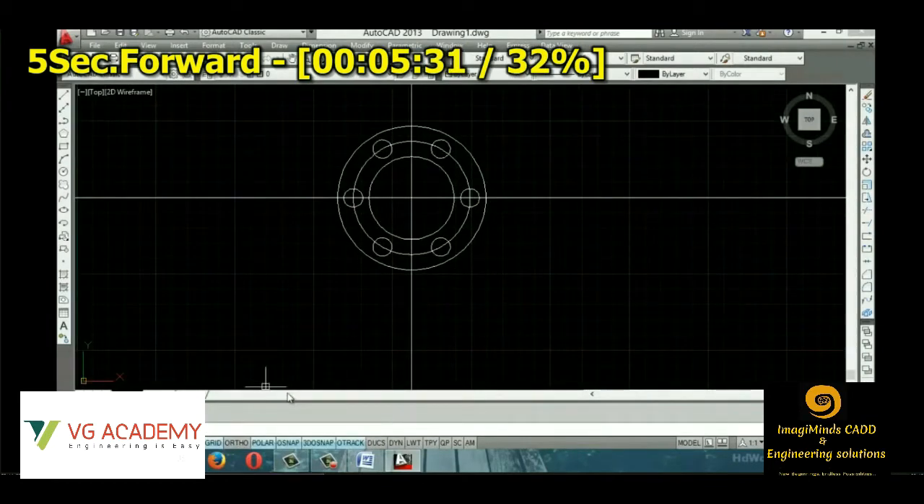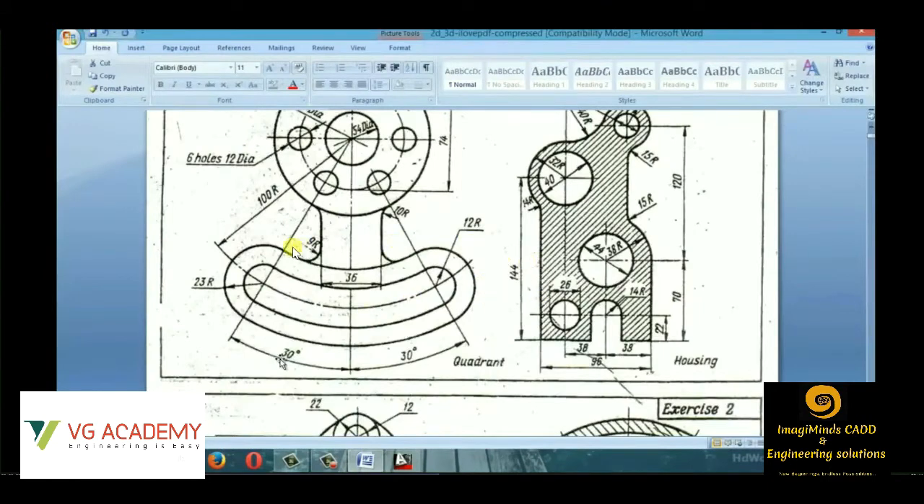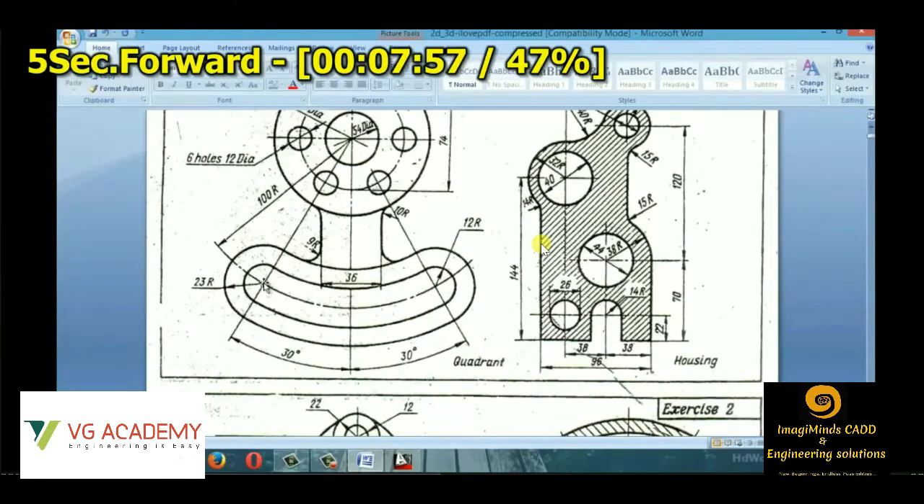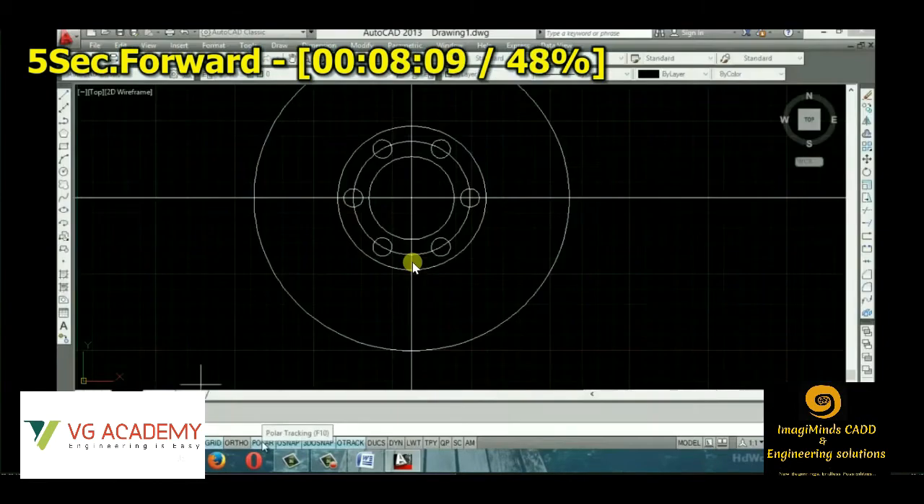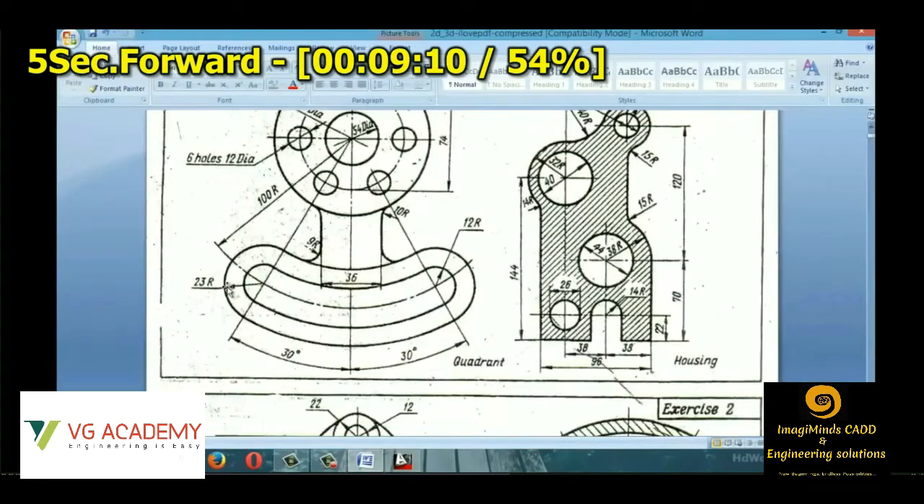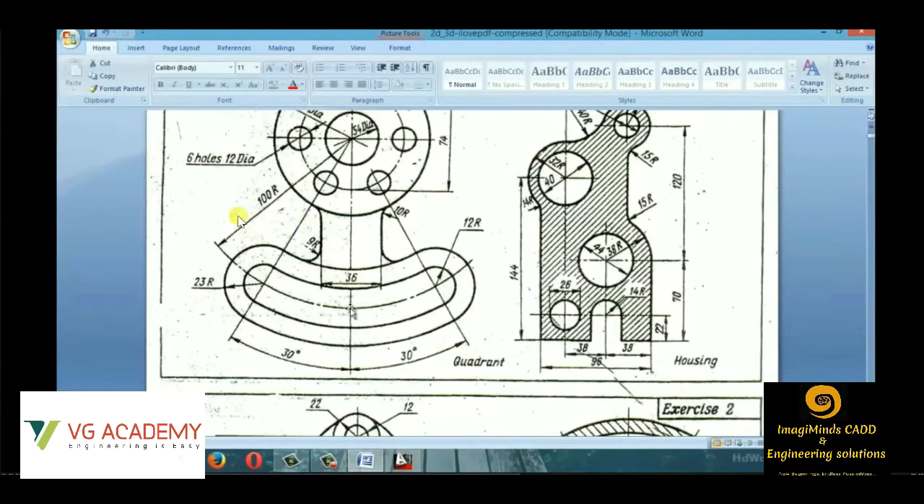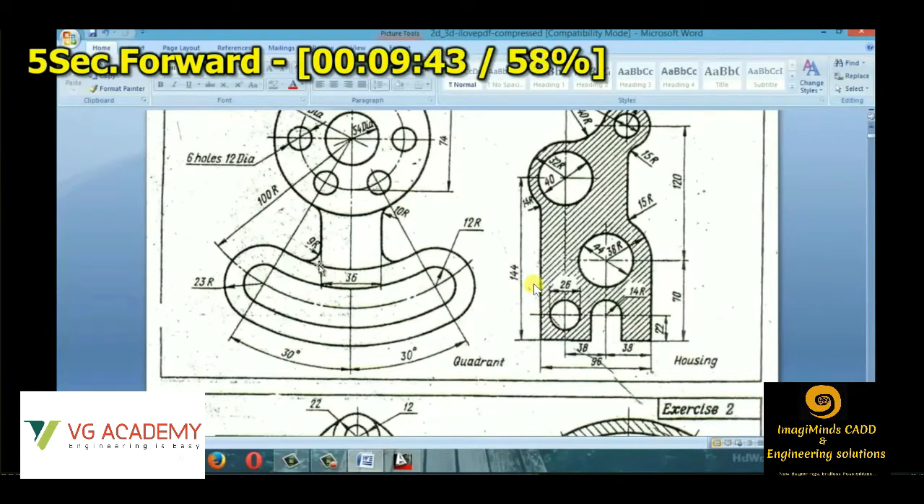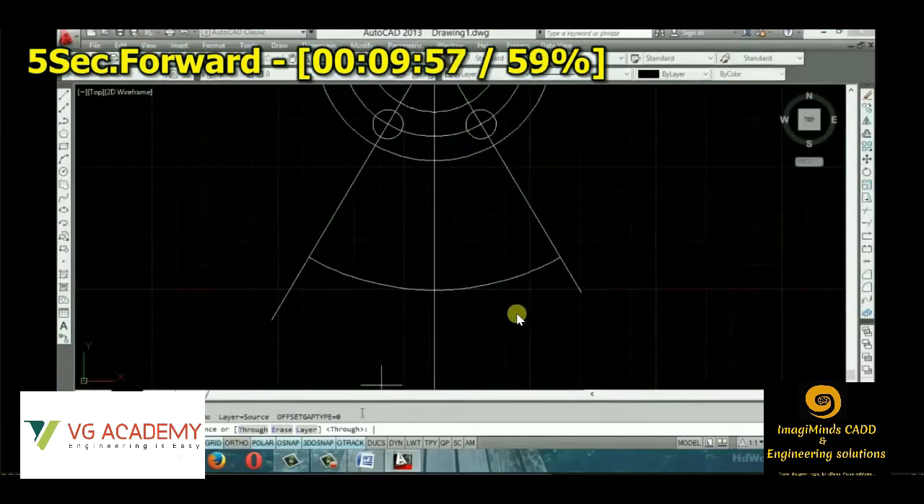So the next step is we'll be creating this part of the drawing. I'll show you the step-by-step process. Let's see. We'll give a degree, let's say 30 degree. Then we'll be creating this part of the object. We'll be creating on one side, and the other side we'll do the opposite mirror. So there is a command named mirror.